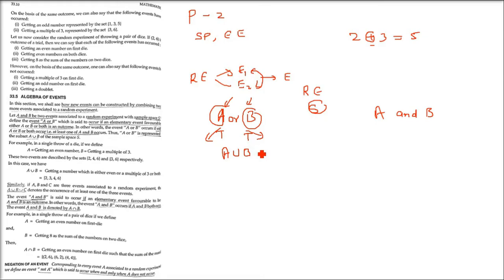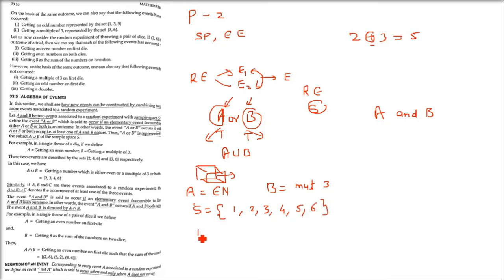Let us take an example also. Let us take a die, a single throw of a die. We know in a die there are 6 possible outcomes, 1 till 6. Say A is the event of getting an even number, and B is another event, getting a multiple of 3. Let us make the sample space. What are the possible outcomes? 1, 2, 3, 4, 5, 6.